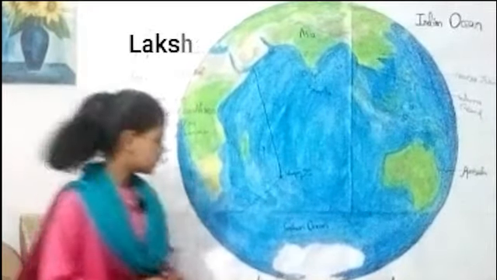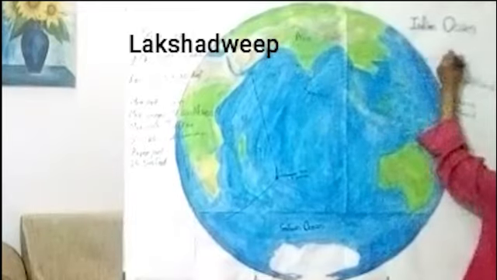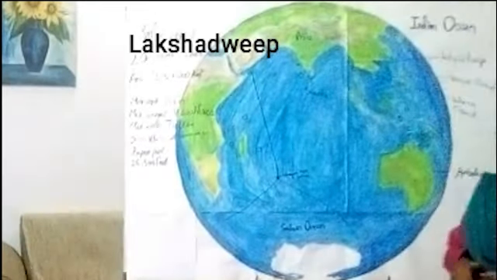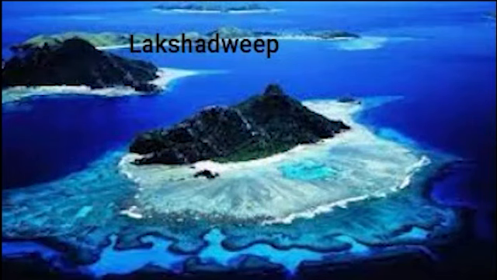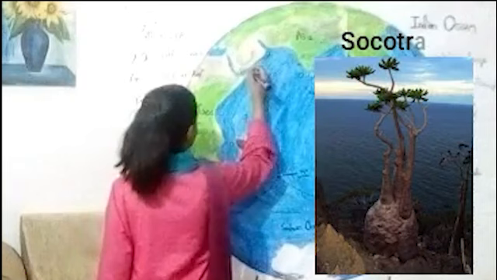Lakshadweep, it is here. It is an archipelago of 36 islands in the Arabian Sea. Socotra. It is here.